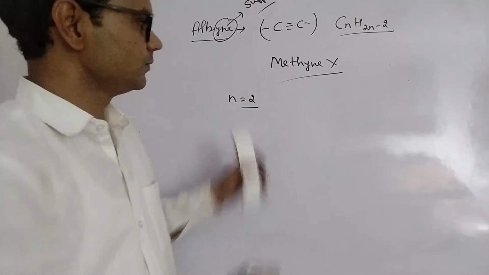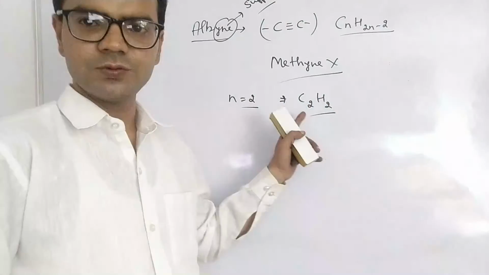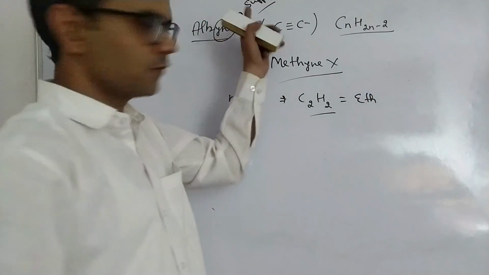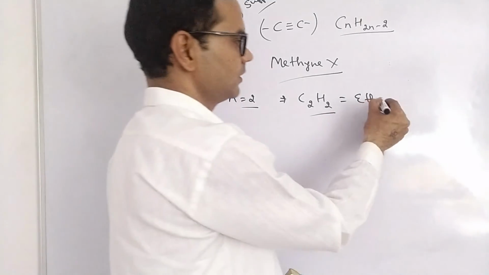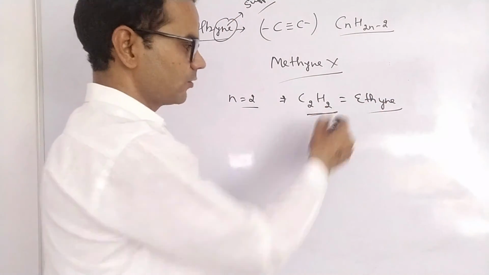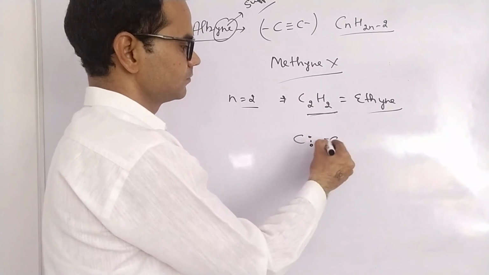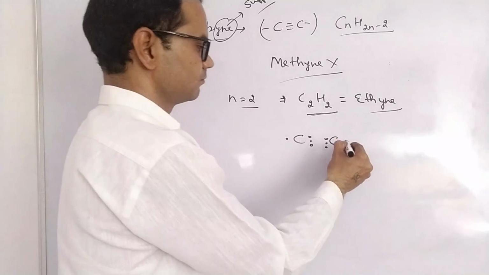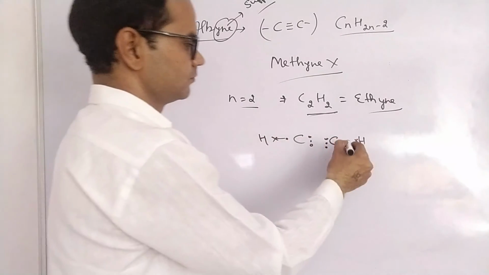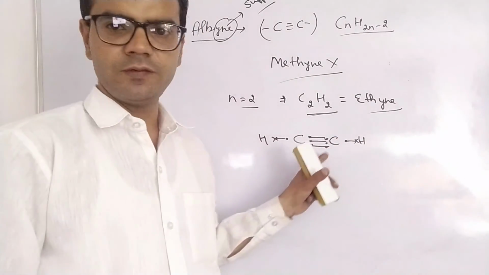Now put the value n equal to 2, C2H2. For 2 carbons we use eth, and the suffix is yne. So this is ethyne. If we understand the electronic dot structure, there is a triple bond between 2 carbons.